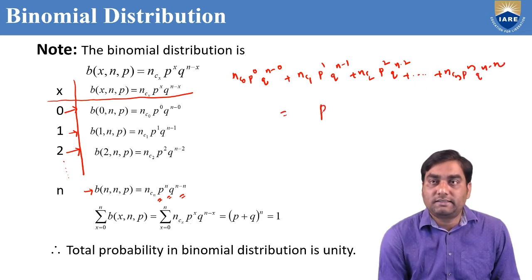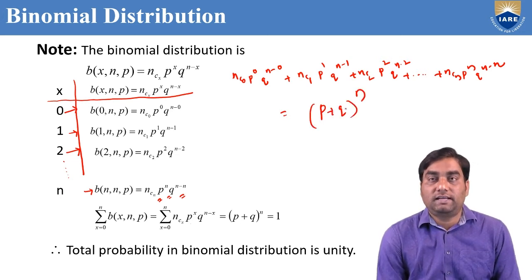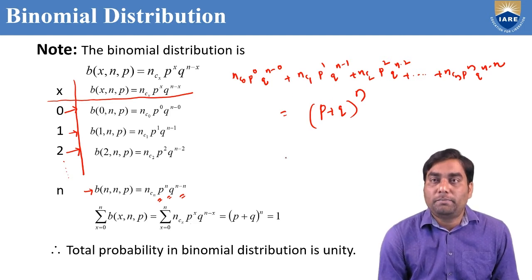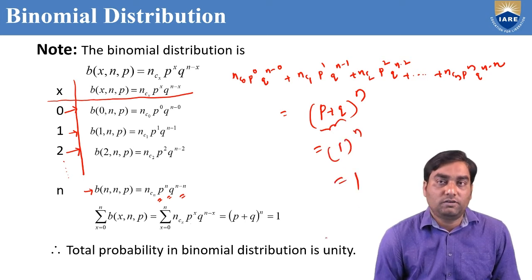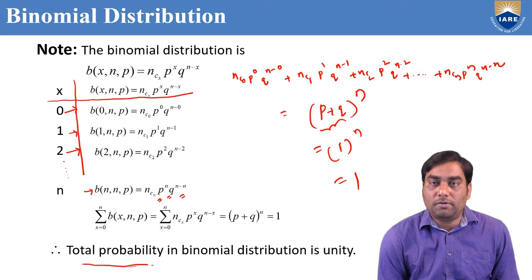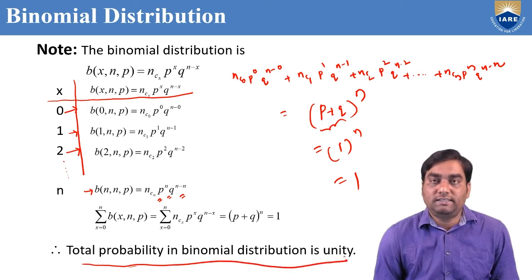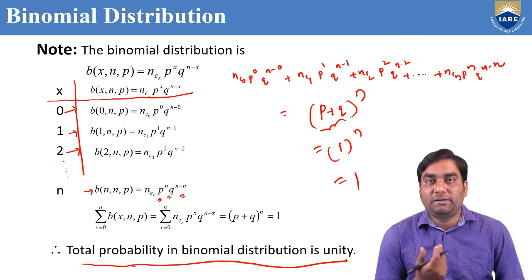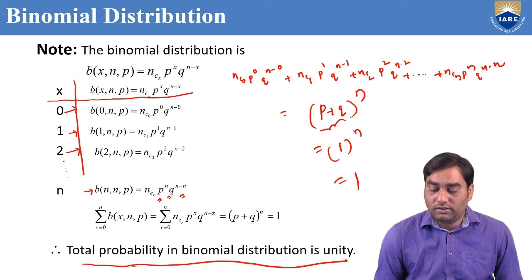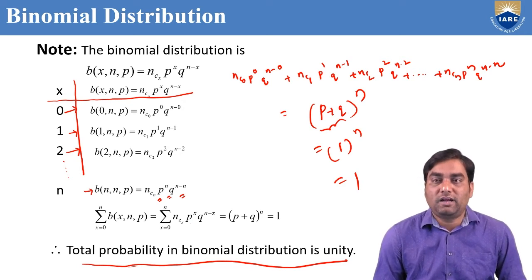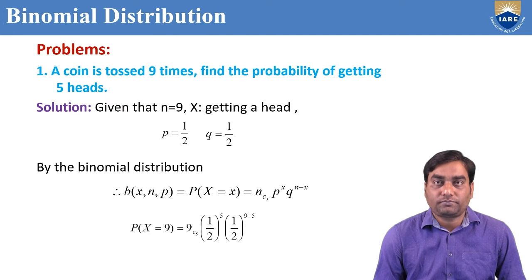This can be written as P plus Q whole power n, the binomial theorem which we have discussed in the intermediate level. What is P plus Q? It is 1. 1 power n equals 1. So that means the total probability in a binomial distribution is unity. If you add all the values from 0 to n in binomial distribution, we are going to get unity.